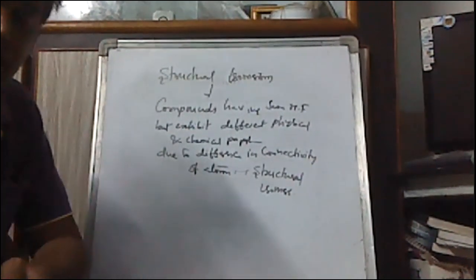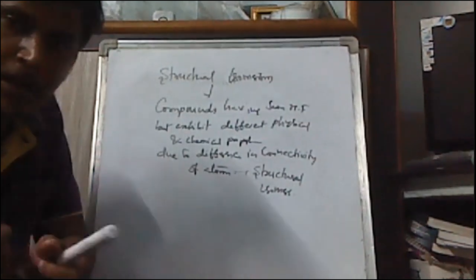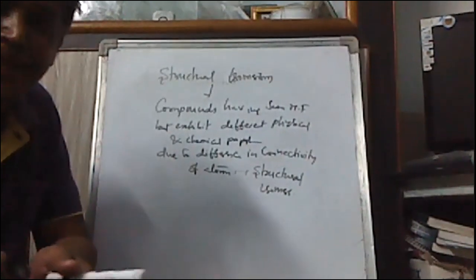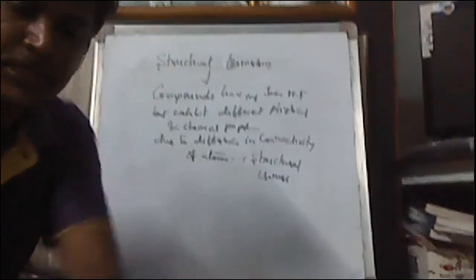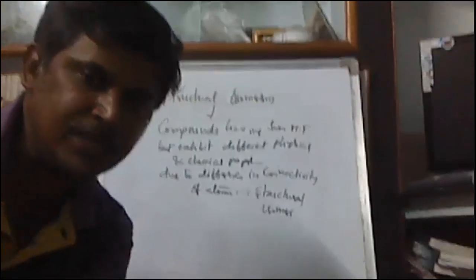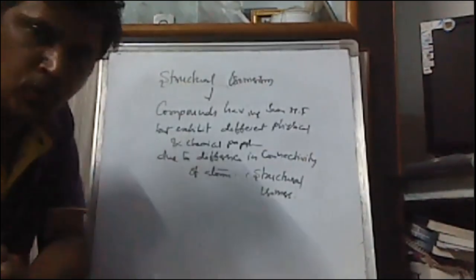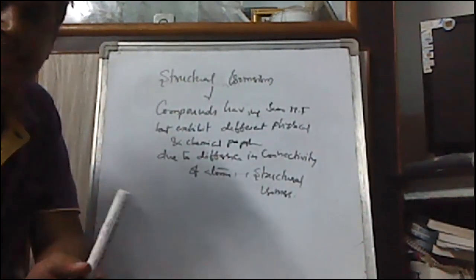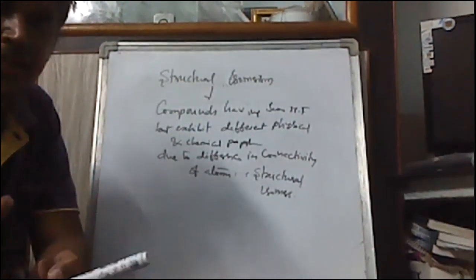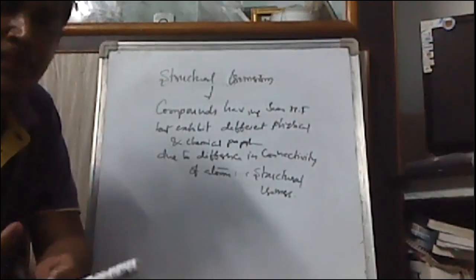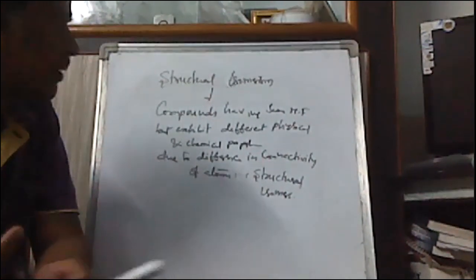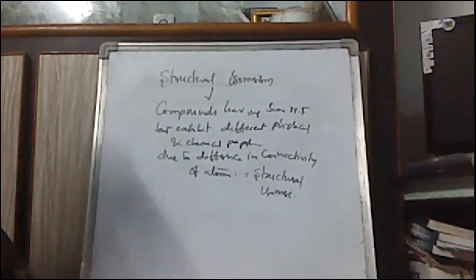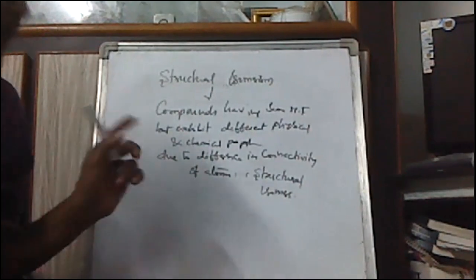Structural isomers are the compounds having the same molecular formula but exhibiting different physical and chemical properties due to difference in the connectivity of atoms. That is, due to the structural differences, these exhibit different physical and chemical properties. Those are called structural isomers, and the phenomenon we call structural isomerism.